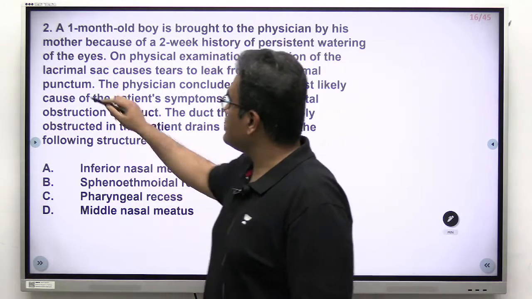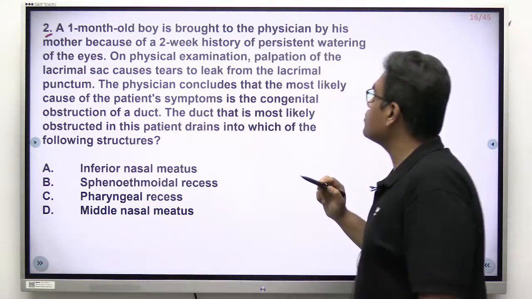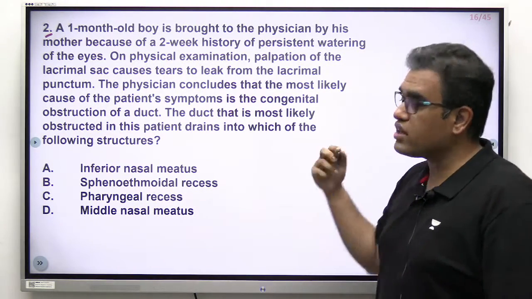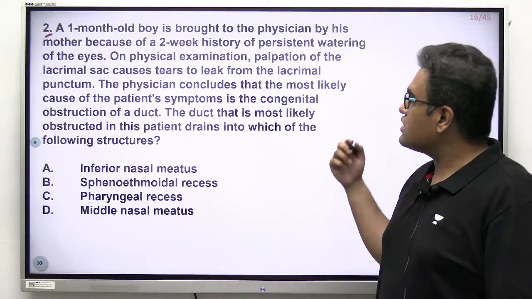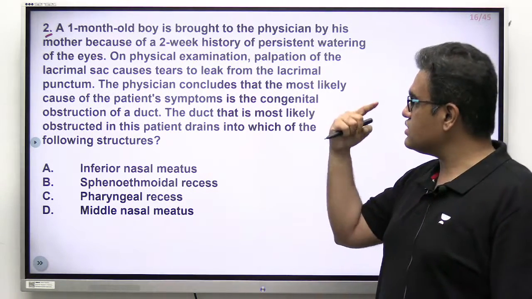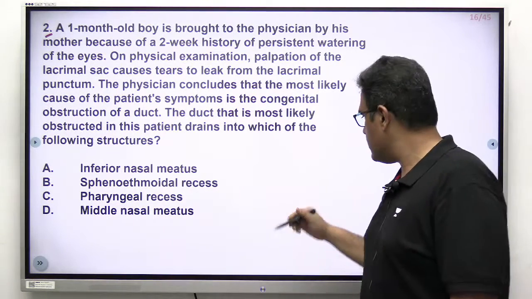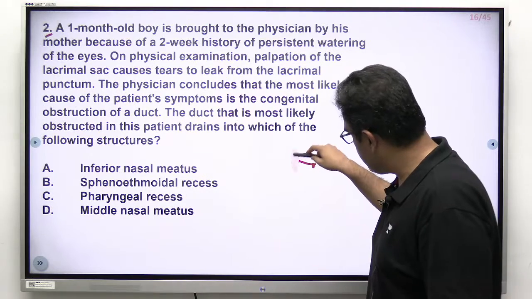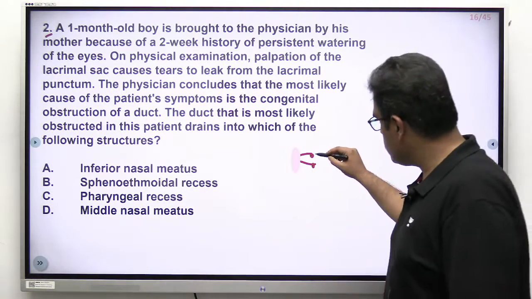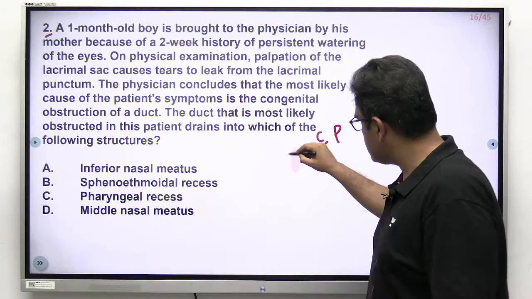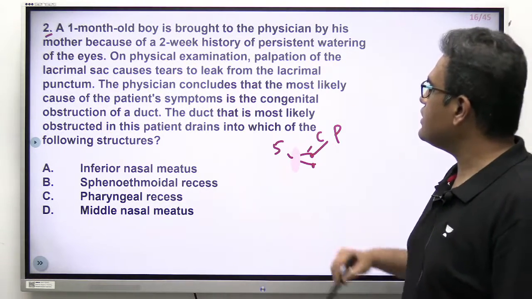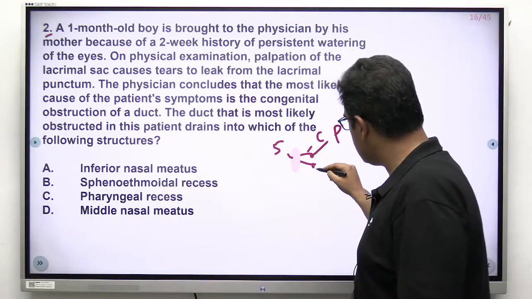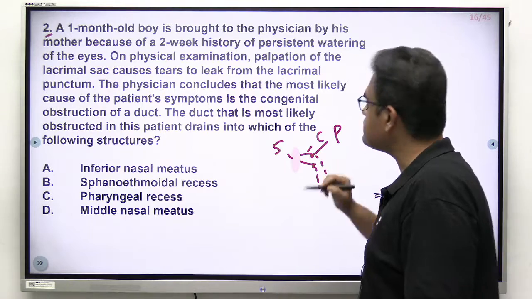The second question says that a 1 month old boy is brought to the physician by his mother because of a 2-week history of persistent watering of the eyes. On physical examination, palpation of the lacrimal sac causes tears to leak from the lacrimal punctum. So if you remember, there are lacrimal punctum openings, then there are canaliculi, then there is a lacrimal sac over here. Punctum is an opening, canaliculi are small canals, and this is a sac. So when you palpate the sac, tears come out from the punctum.